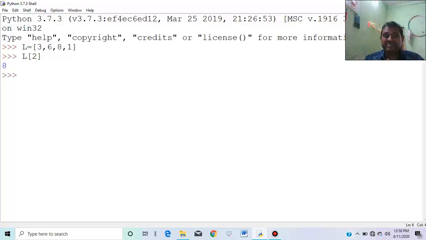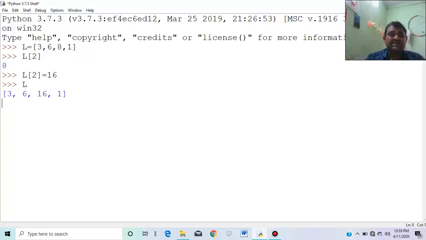Next thing, dictionary is mutable, like list is also mutable. Look, if I write L[2] = 16, I am assigning a value 16 to L at the index 2.